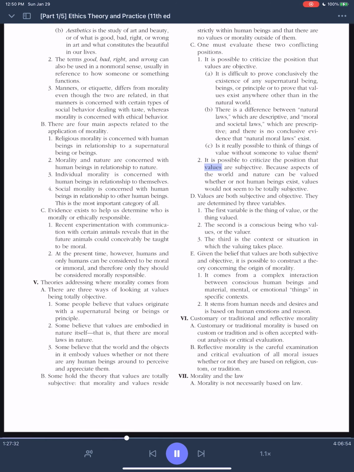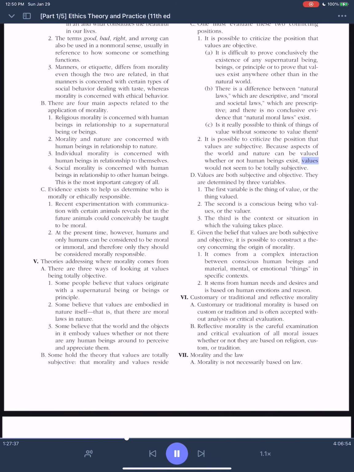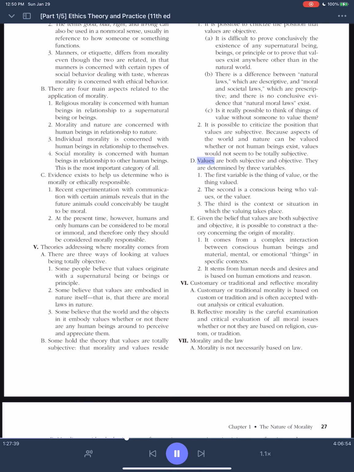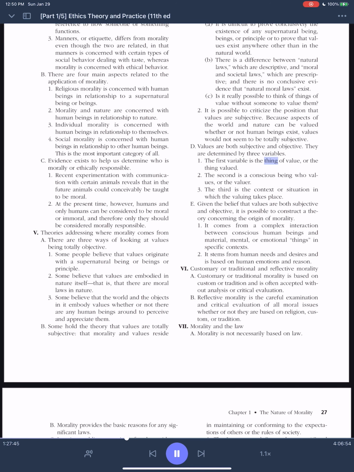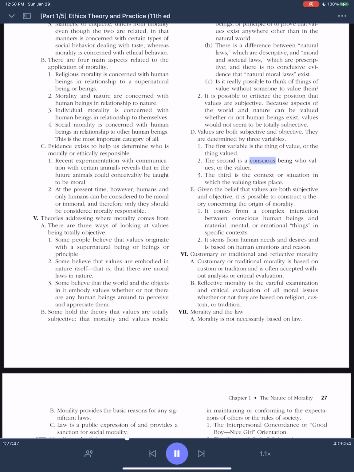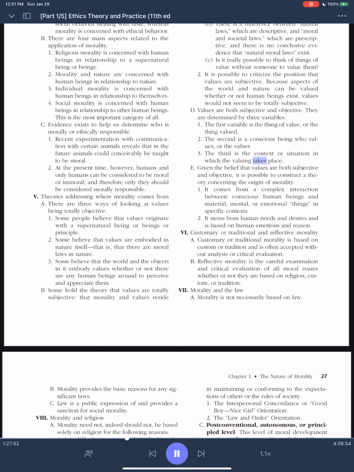It is possible to criticize the position that values are subjective, because aspects of the world and nature can be valued whether or not human beings exist. Values would not seem to be totally subjective. D. Values are both subjective and objective. They are determined by three variables. 1. The first variable is the thing of value, or the thing valued. 2. The second is a conscious being who values, or the valuer. 3. The third is the context or situation in which the valuing takes place.